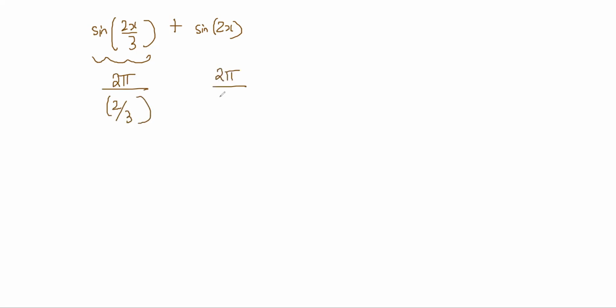So sine 2x by 3 plus sine 2x, right? The period of this will be 2 pi by 2 by 3 and the period of this will be 2 pi by 2, right? So this period will be 3 pi and this period will be pi, and the LCM of these two will be 3 pi. How do you take LCM if it was some fraction and all? LCM of two fractions.